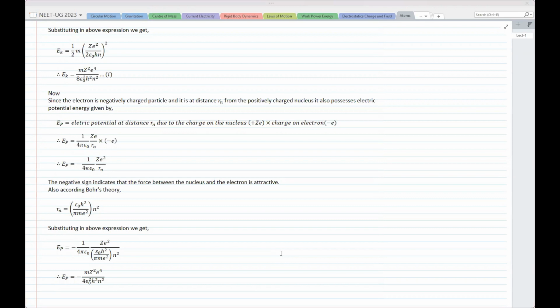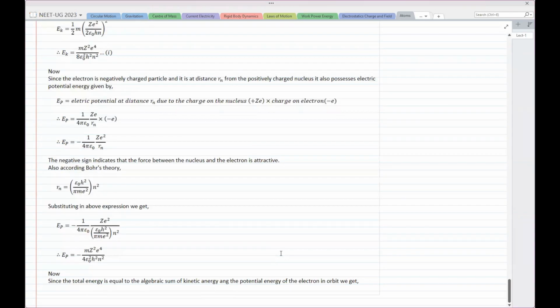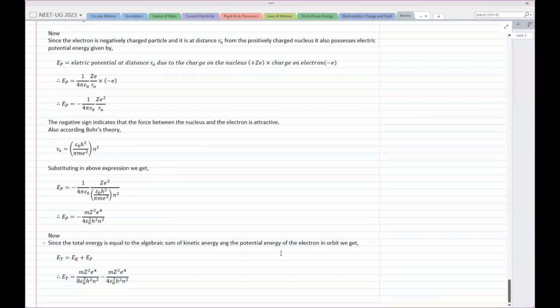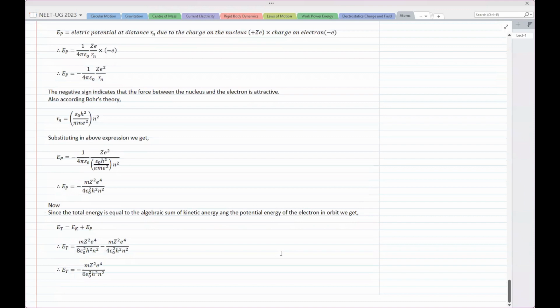Now we want to find out the total energy. There are only two energies that the electron has, so the total energy will be simply the sum of the two. If we take the above two values and solve, the final answer becomes this: total energy is minus m z square e raised to 4 upon 8 epsilon naught square h square n square.